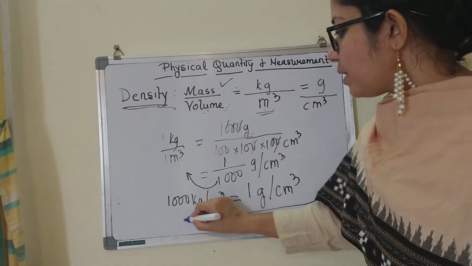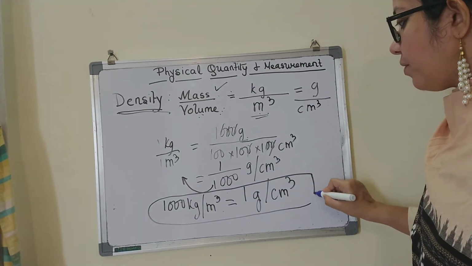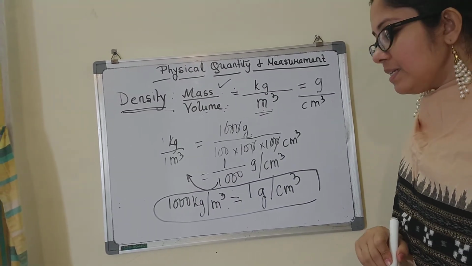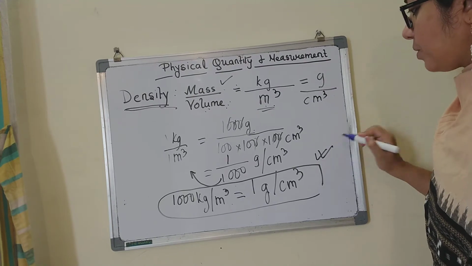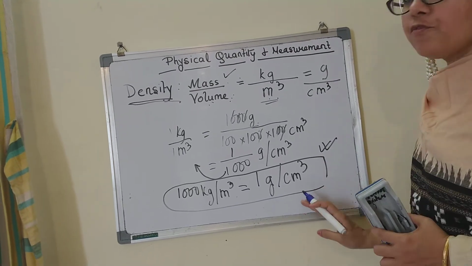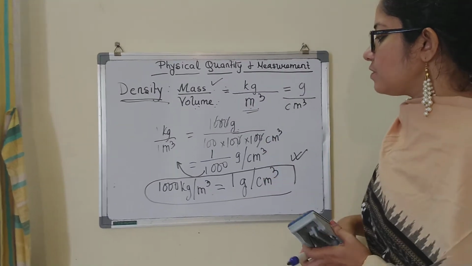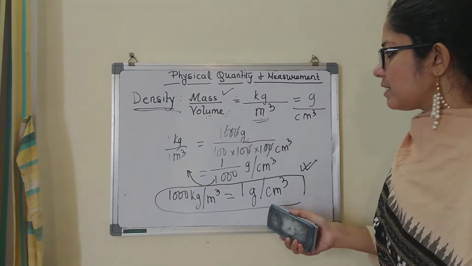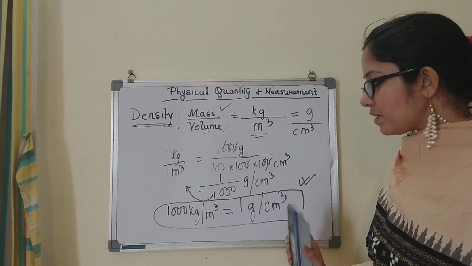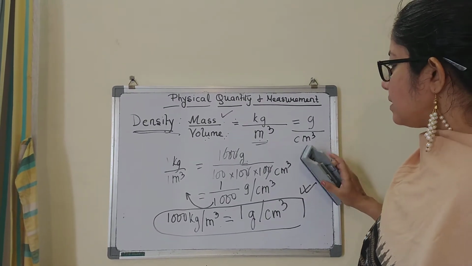Now this is one relation that you have to remember. This is important. Based on this, a few numericals can come. So please, if you go through this derivation again and again, you will understand and you will also realize it's very, very simple. So please learn this.